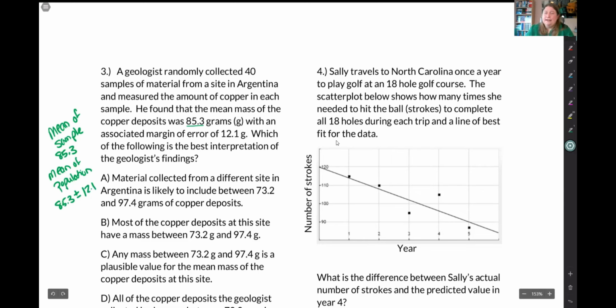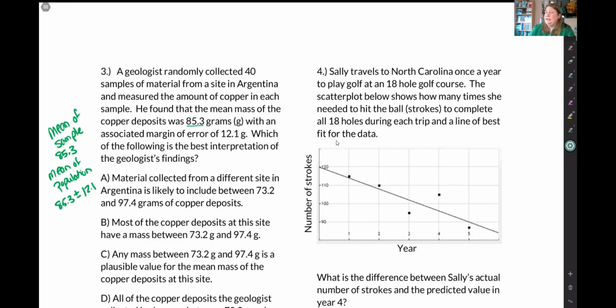What's important here is that we're estimating the mean of the population, not every single item in the population. There's a lot of items that are, I'm sure, a lot smaller than 85.3, a lot more than 12.1 grams smaller than 85.3. It's just that when we take all the deposits in the population and average all of them, the average is going to be somewhere close to 85.3. All right, so that idea of what is the estimate of the mean is where they're trying to trick you on this question. Let me show you.